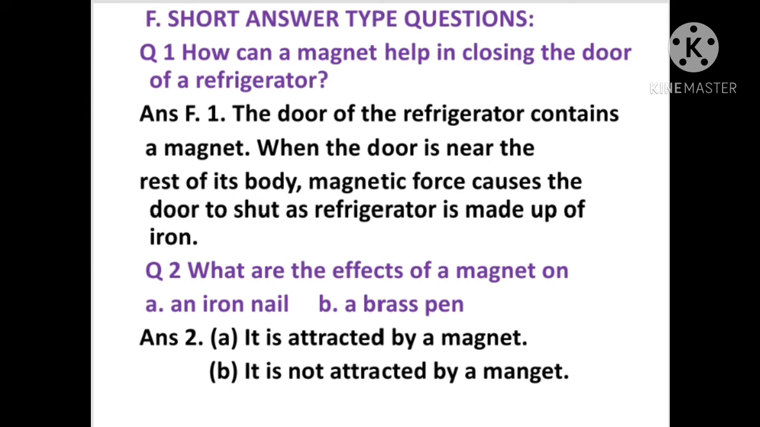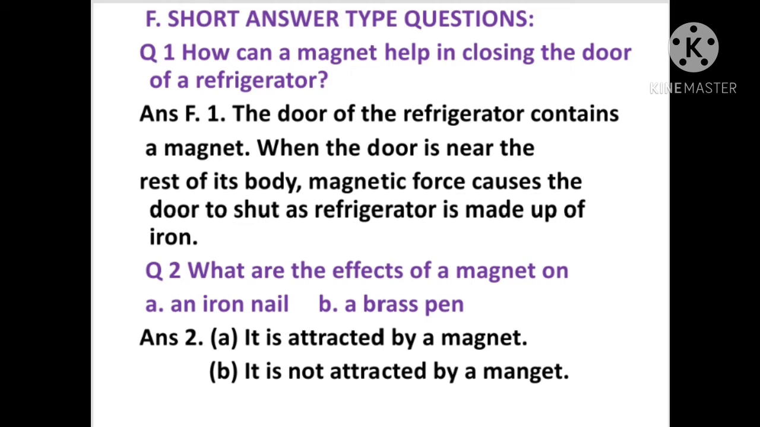Question 1. How can a magnet help in closing the door of a refrigerator? Answer: the door of the refrigerator contains a magnet. When the door is near the rest of its body, magnetic force causes the door to shut, as the refrigerator is made up of iron.